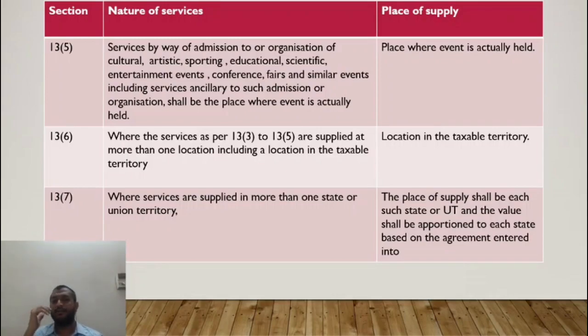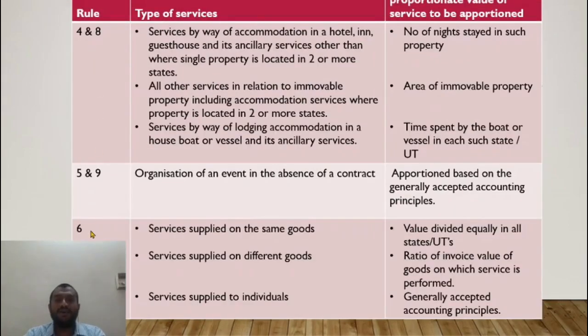How much do I attribute to state 1, how much do I attribute to state 2? That is the question that needs to be answered as per section 12 and section 13. We have not discussed it, because we will discuss it together now. So the value attributable, if it is clearly defined as per the contract entered into between the service provider and service recipient, then it will be as per the contract. If it is not mentioned in the contract at all, then rule 5 and rule 6.